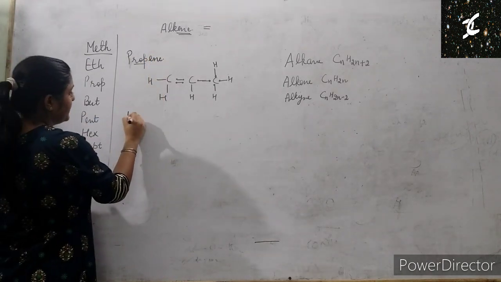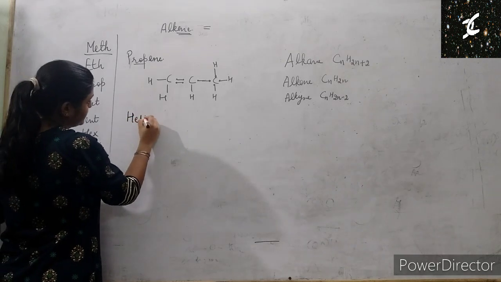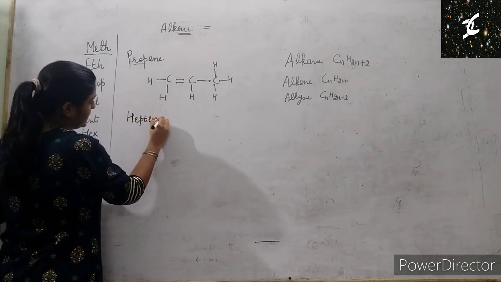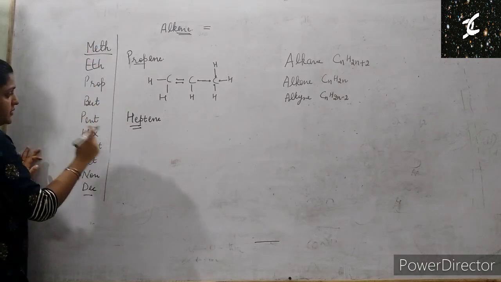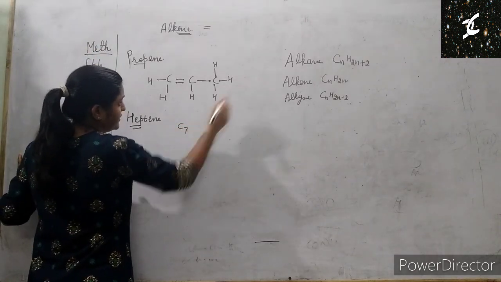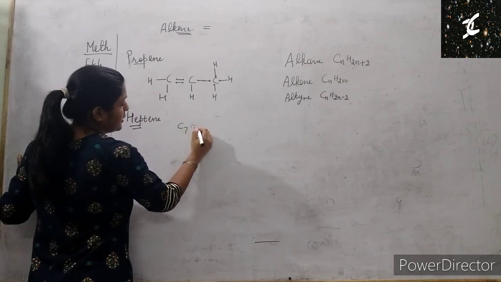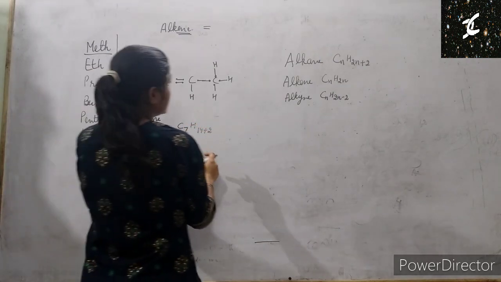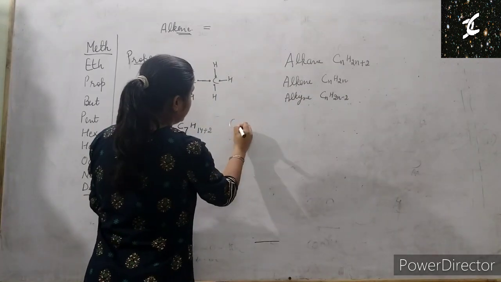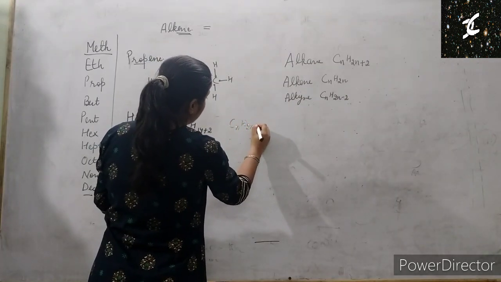You can take another example. Let's take the example of heptene. Hept means we have 7 carbon, 1, 2, 3, 4, 5, 6, 7. C7, H 14 plus 2. In this formula you can put CnH2n plus 2.